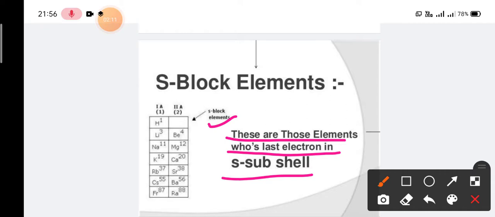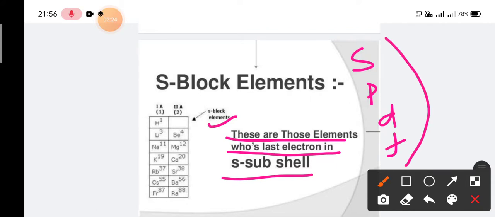As you know from atomic structure, there are mainly 4 types of subshell, S, P, D and F, and due to these 4 subshells we have 4 blocks: S block, P block, D block and F block.